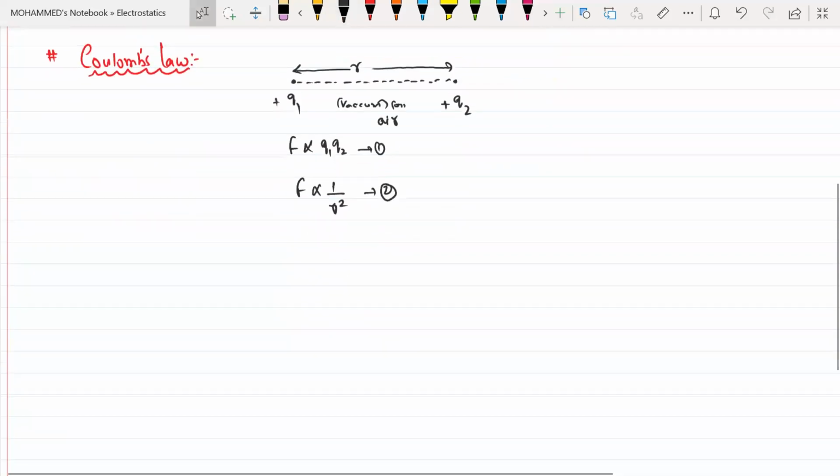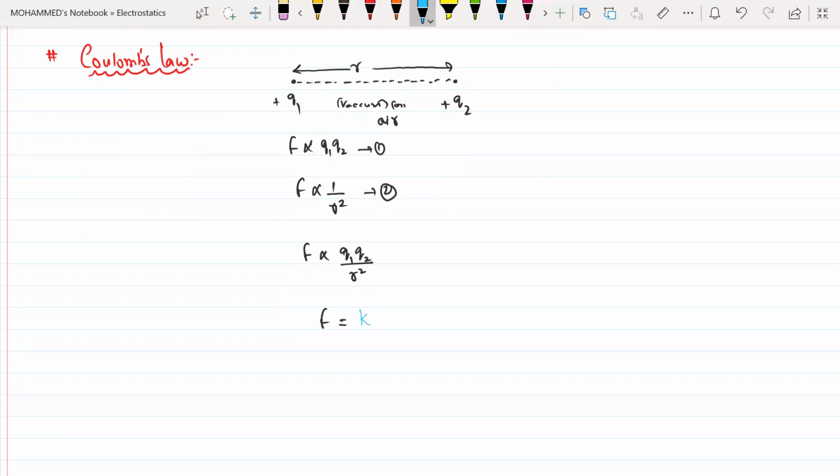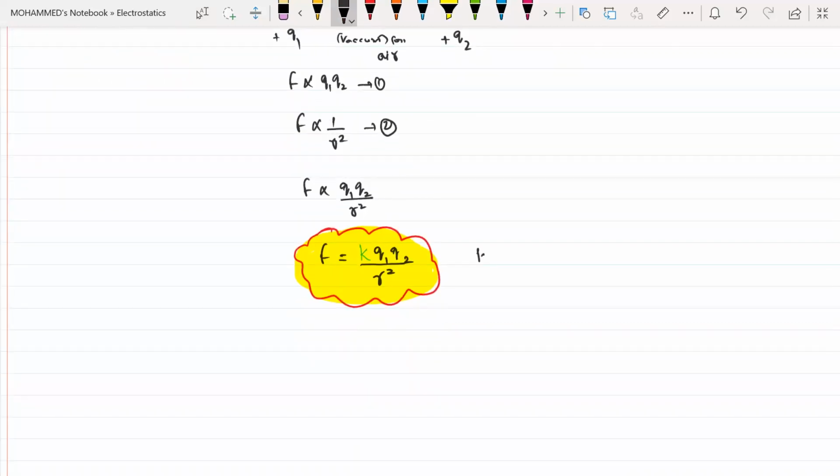Combining these two equations, I can write F is proportional to Q1 into Q2 divided by R square. If I remove the proportionality sign, we get a constant K, so F is equal to K into Q1 Q2 divided by R square. Is that clear? This is the force existing between the two charges. The value of this K has been found experimentally.